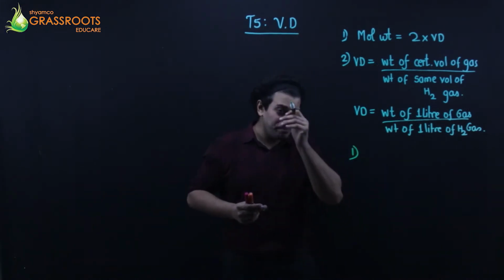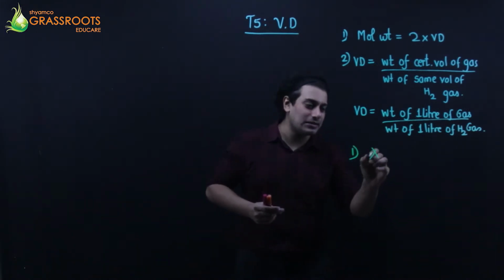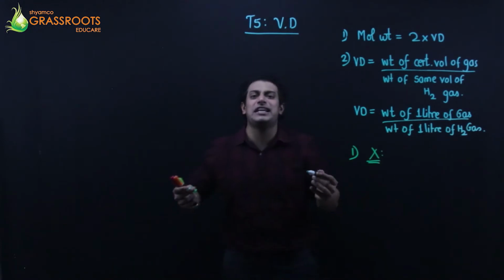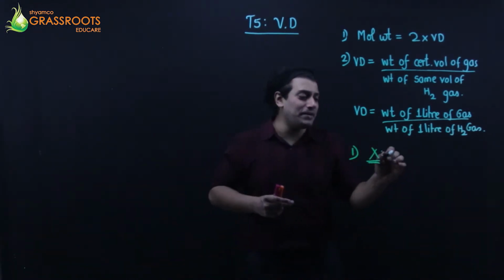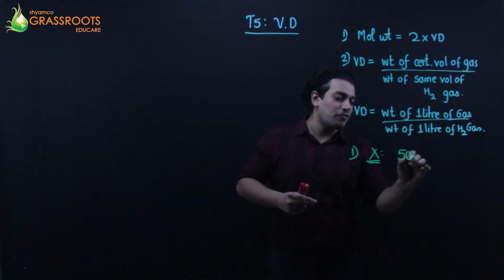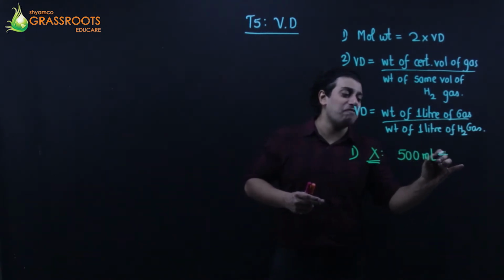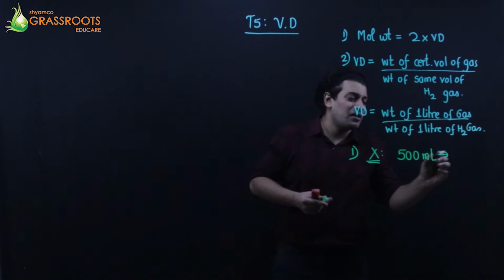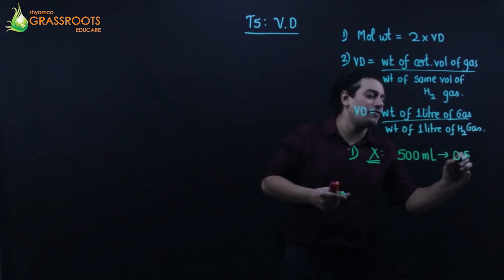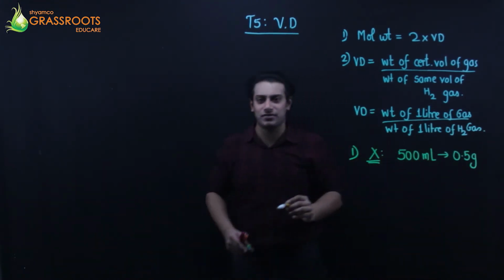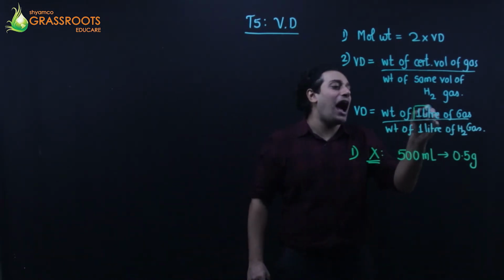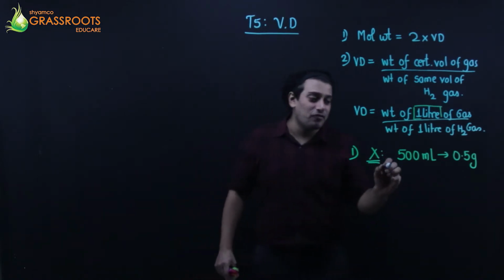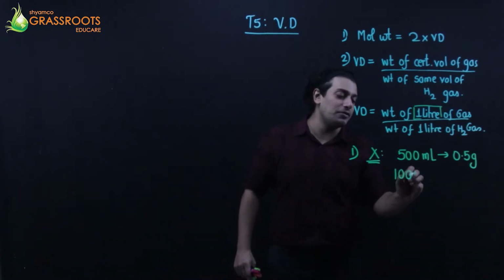So the first question, we have a gas X. The gas name is X. 500 milliliter का वजन is 0.5 grams for X. I am never interested in 500 milliliter. What am I interested in? 1 liter. 1 liter का मतलब 1000 milliliter.